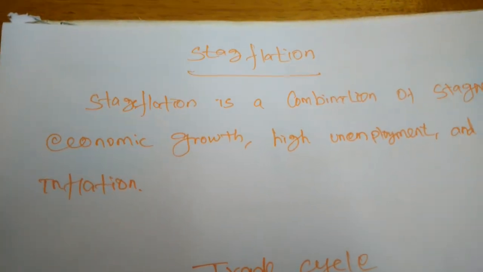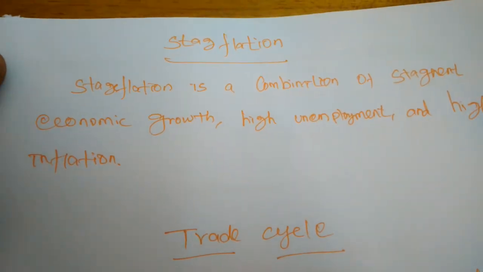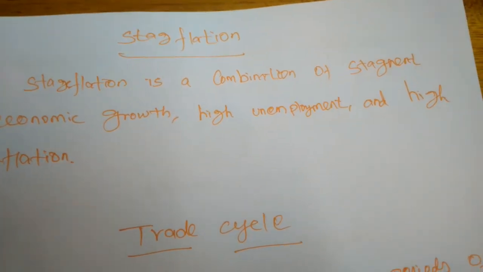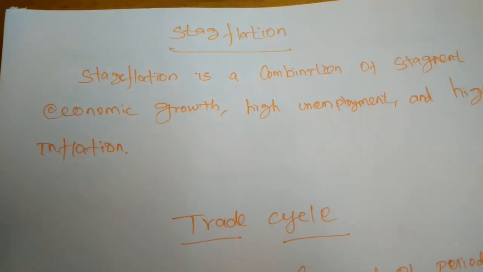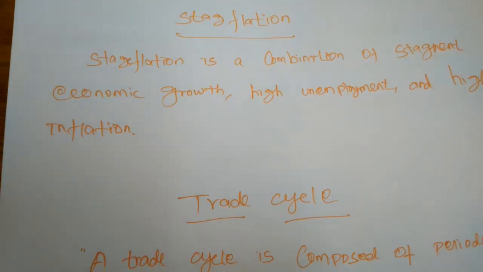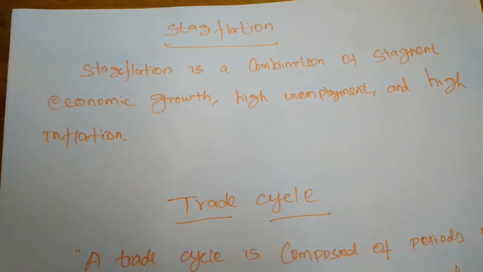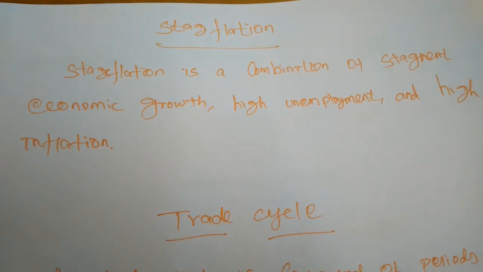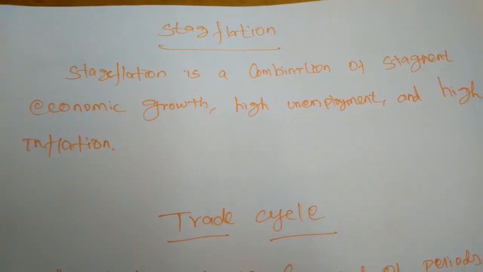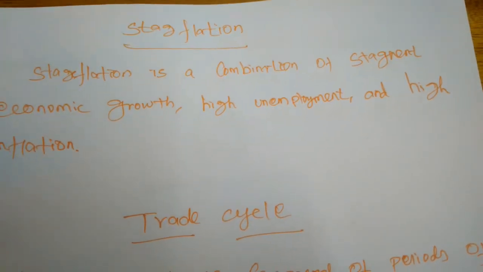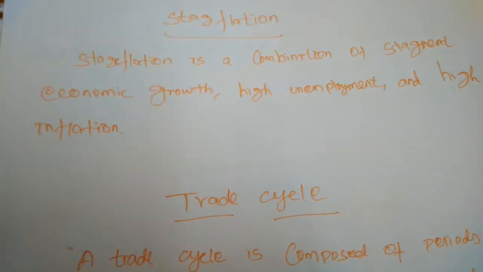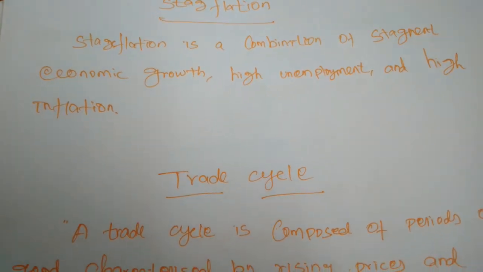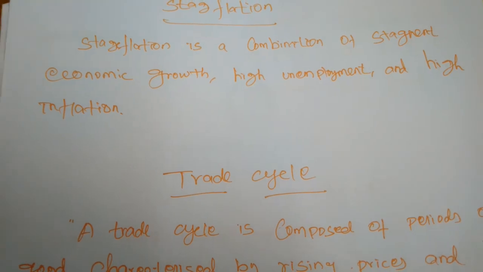The next concept is stagflation. Stagflation is a combination of stagnant economic growth, high unemployment and high inflation. Just think: in an economy, three situations exist together, stagnant economic growth, meaning there is no economic growth, and high unemployment and high inflation. In inflation, the price of commodities increases continuously and the value of money becomes very low.